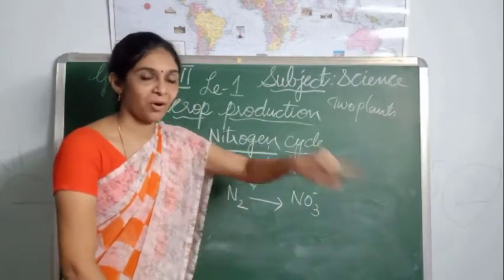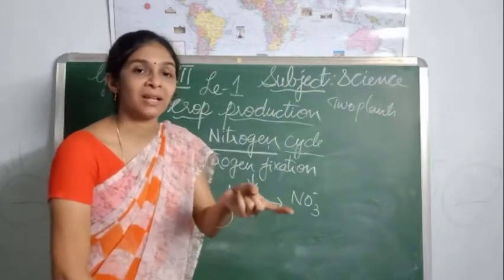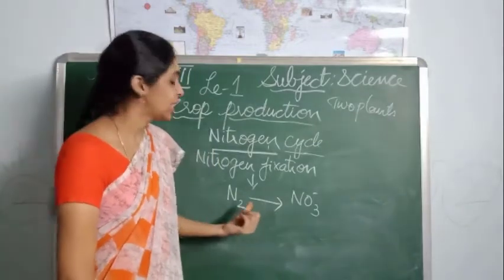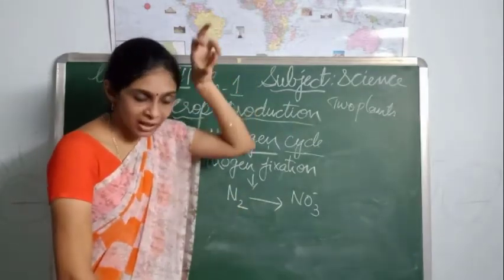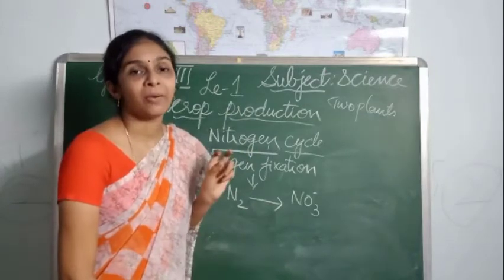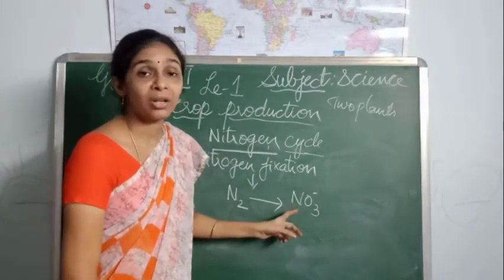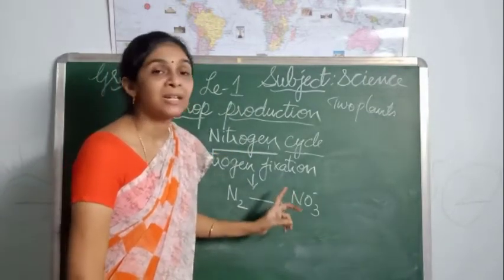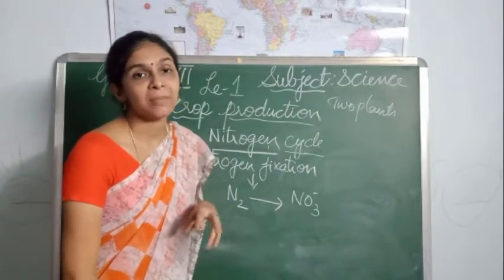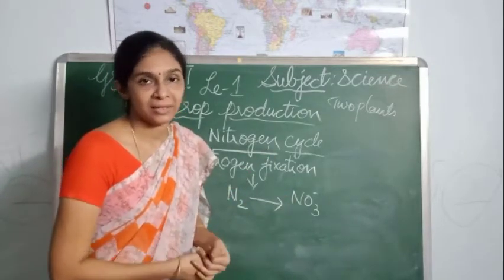This process we can call the nitrogen cycle. And what about nitrogen fixation? The conversion of atmospheric nitrogen into the available form of nitrogen, that is the soluble form of nitrogen, nothing but nitrates, which can be easily taken up by the plants for their utilization.